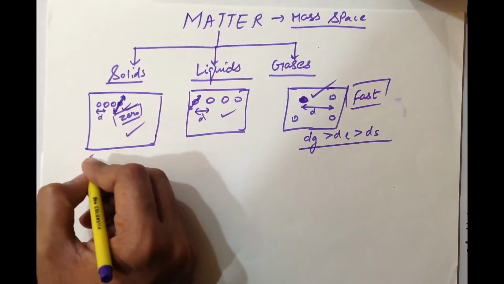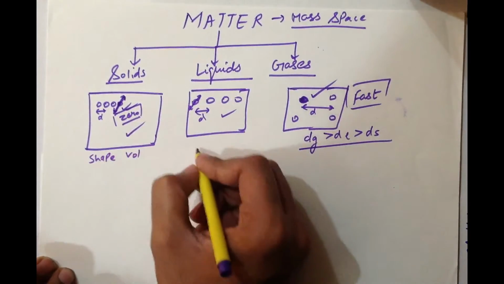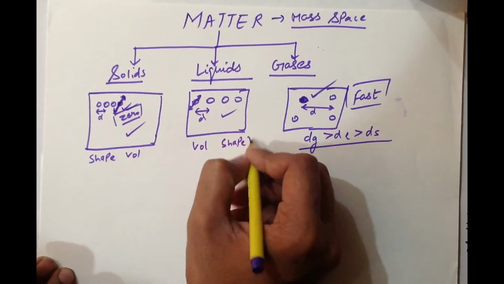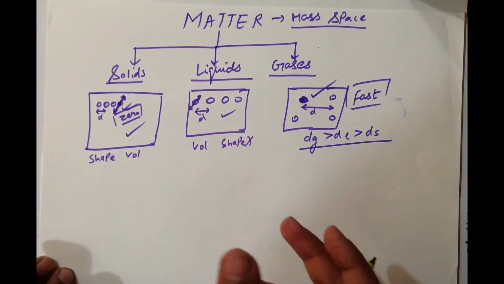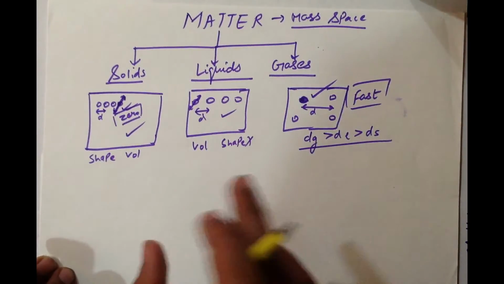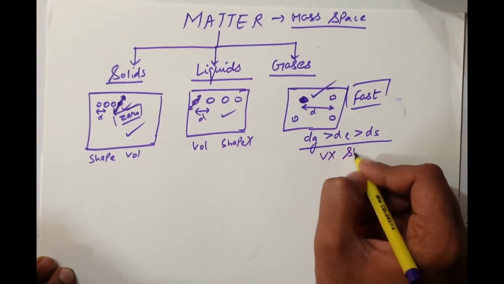Now, solids have definite shape and definite volume. Liquids have definite volume but no definite shape. That is, if you pour a liquid in a jar, it will take the form of the jar, and if you pour the liquid in a glass, it will take the shape of the glass. Gases have no definite volume and no definite shape.